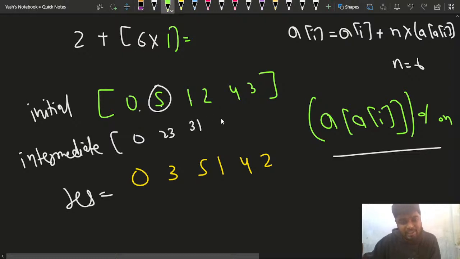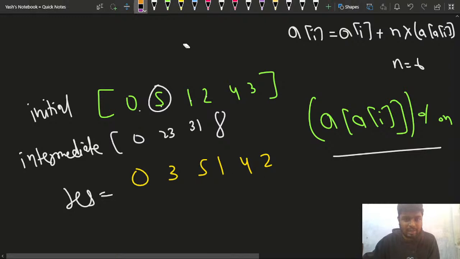Why will I be writing 8 and still get the answer? Because if my a of i is 8, and I do 8 divided by 6, I'll get 1. So I'll get this value, right? And if I have 8 and do 8 modulus 6, I'll get 2. So I'll get this particular value as well, right? That's how I'm moving forward and backward. That is how I'm accessing the previous and the forward value, right? Now I'll be at this particular index. What is this particular index?